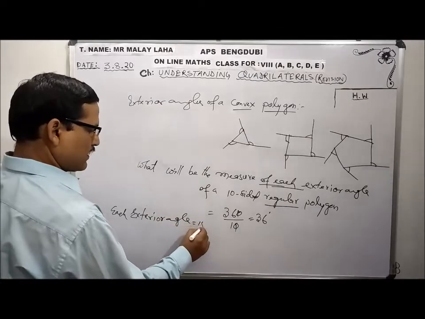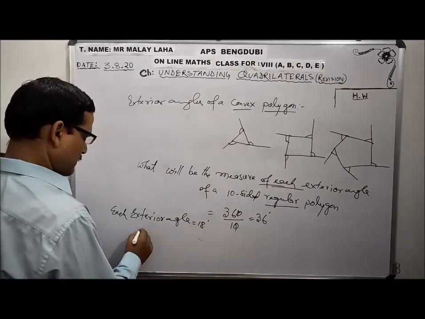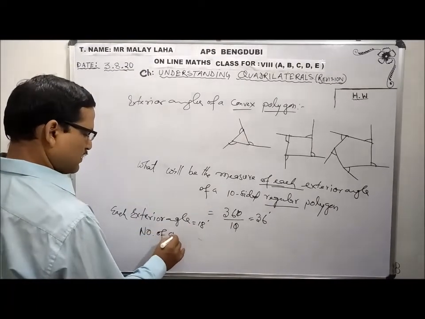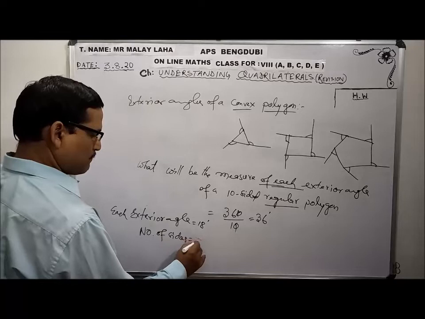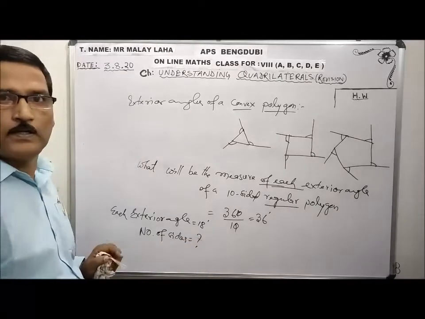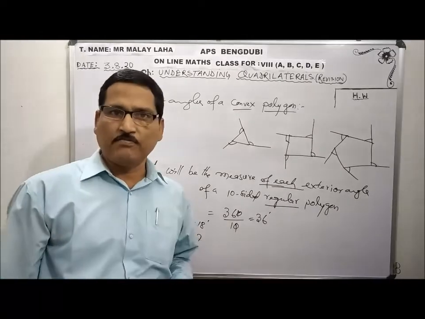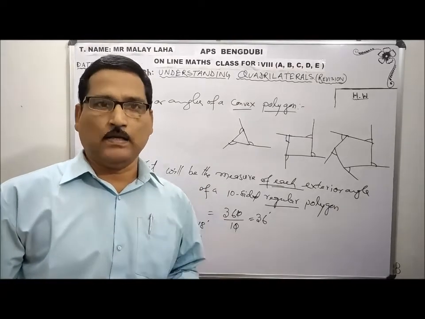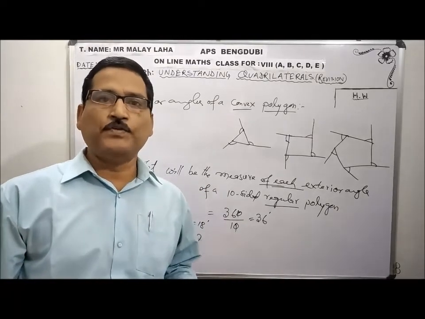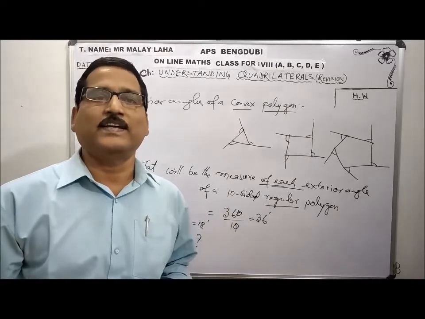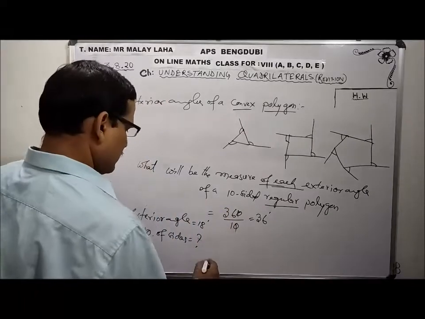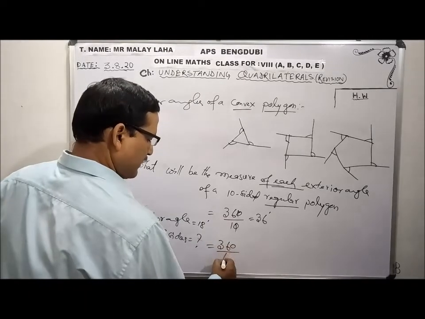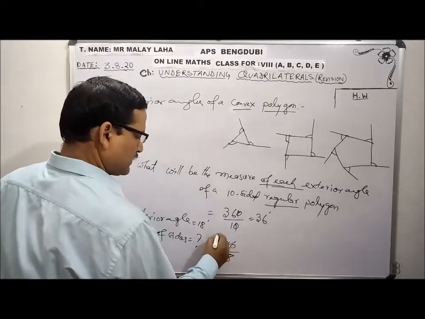Very simple. If it is a regular figure, 360 divided by sides gives the angle, and 360 divided by angle gives the number of sides. So in this case, 360 is the total. If I divide by 18 degree, it comes to 20.